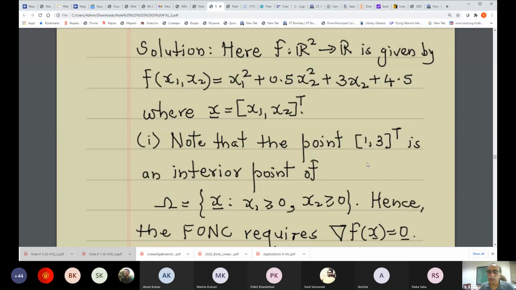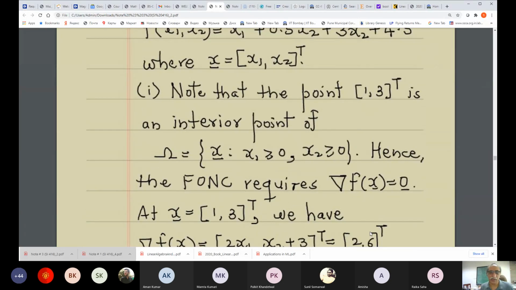So we can appeal to the corollary rather than the theorem: if the point is an interior point, then the necessary condition is that the gradient be 0, not merely that d transpose the gradient be greater than or equal to 0. We need to verify this condition now.